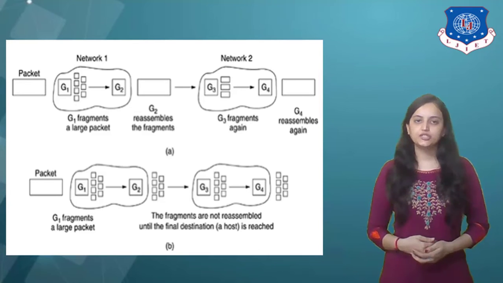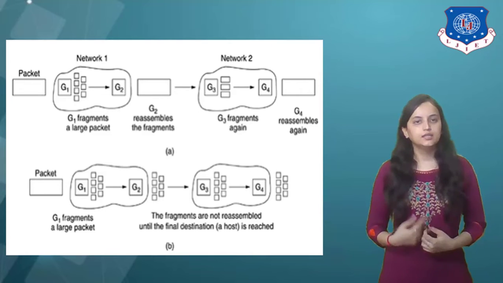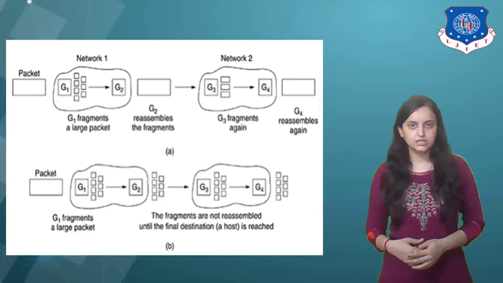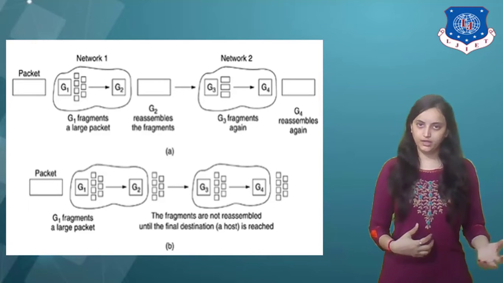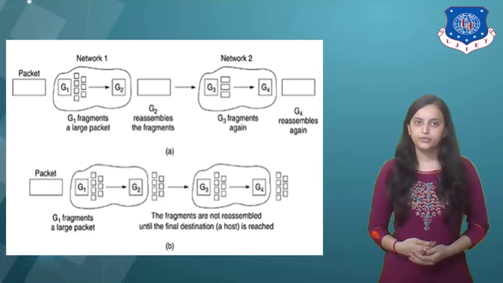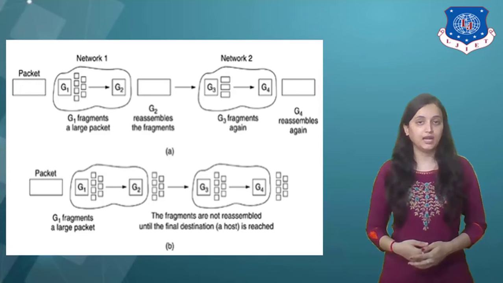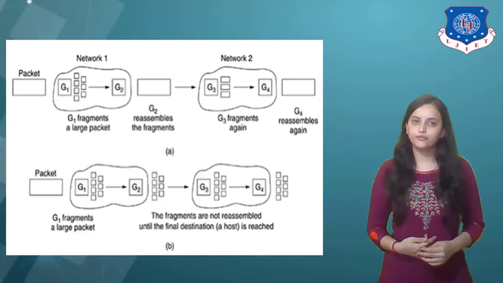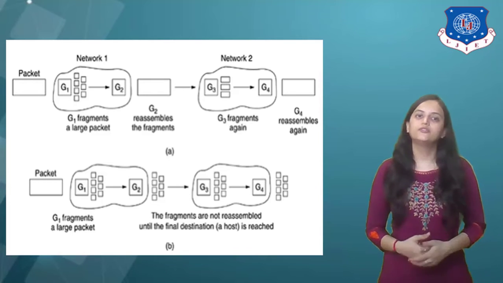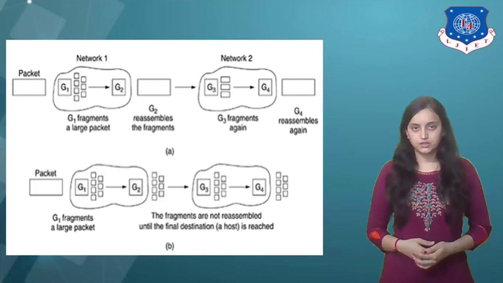The transparent fragmentation is straightforward, but has some problems. For one thing, the exit gateway must know when it has received all the pieces, so either a count field or an end-of-packet bit must be provided. For another thing, all packets must exit via the same gateway, not allowing some fragments to follow one route to the ultimate destination and other fragments to a disjoint route. So some performance may be lost.